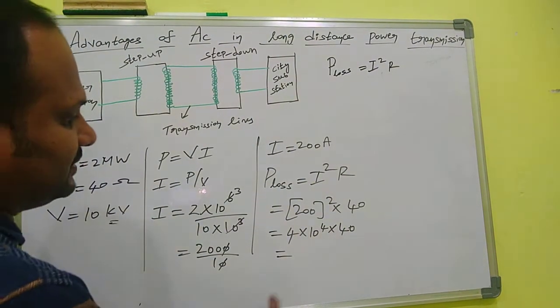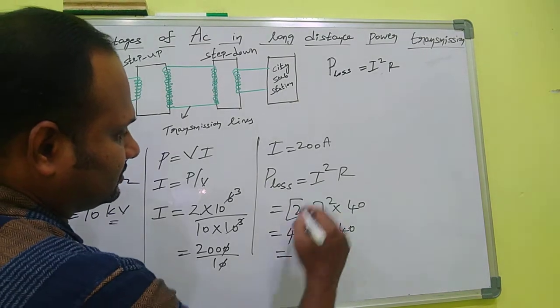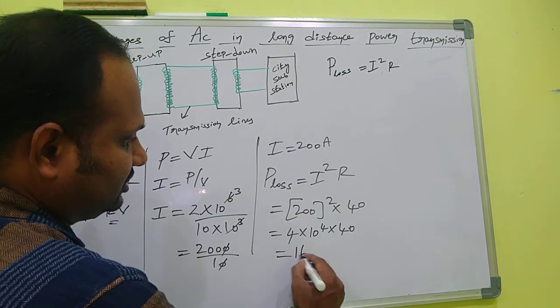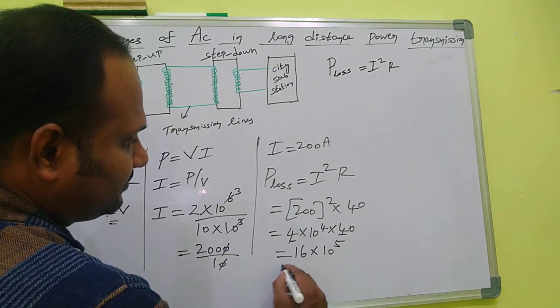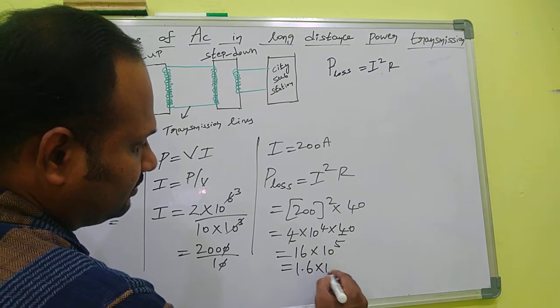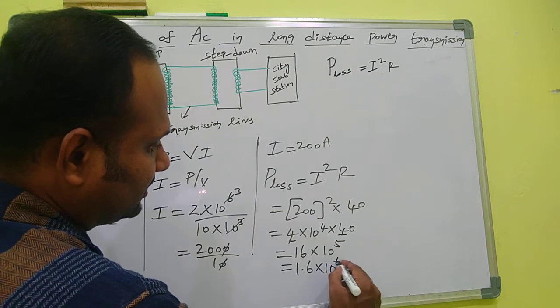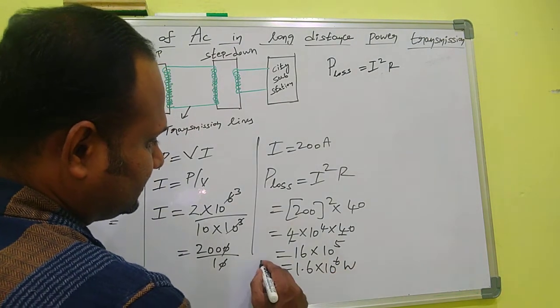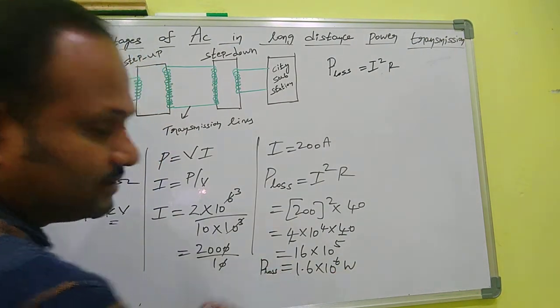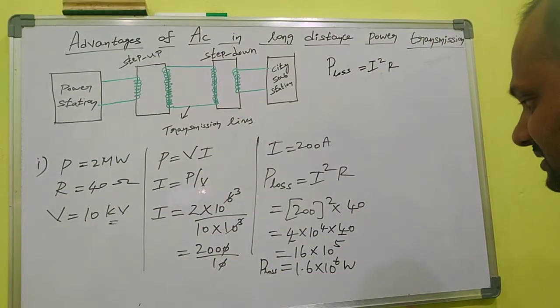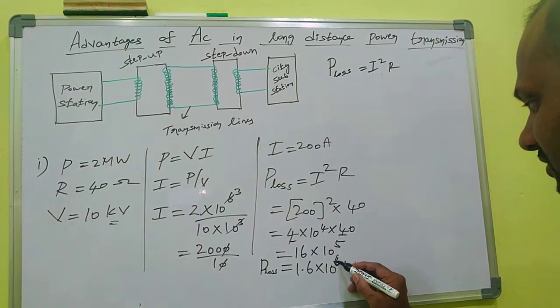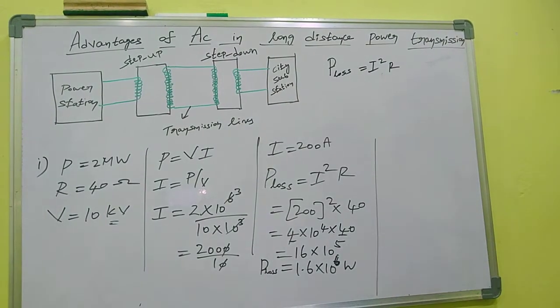So the power loss P = I square R is 16 into 10 to the power 5, that is 1.6 into 10 power 6 watt. Here the power loss is 1.6 into 10 to the power 6.